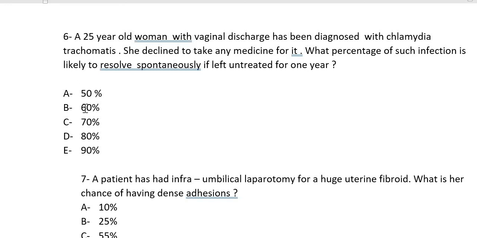In this age group, what complications do you expect in such patients? What will happen to her if we don't treat it properly? Look at her age, she's only 25. PID is number one. PID can cause problems in two ways.